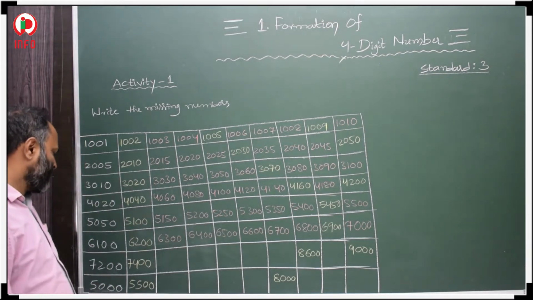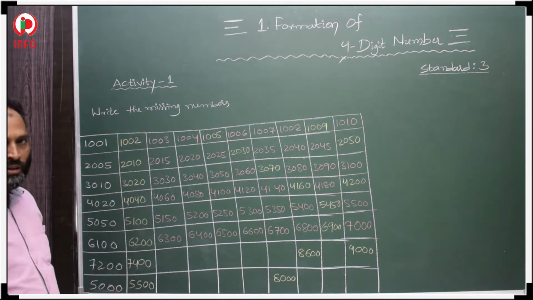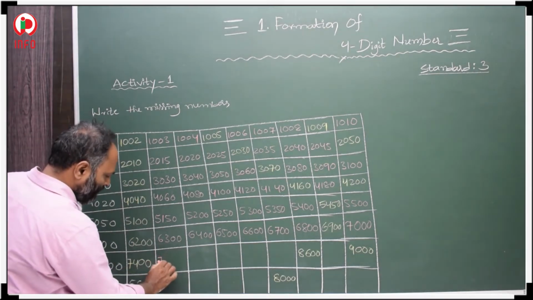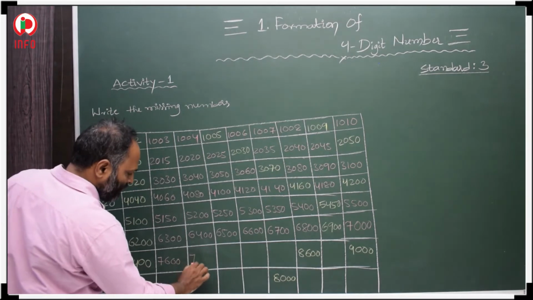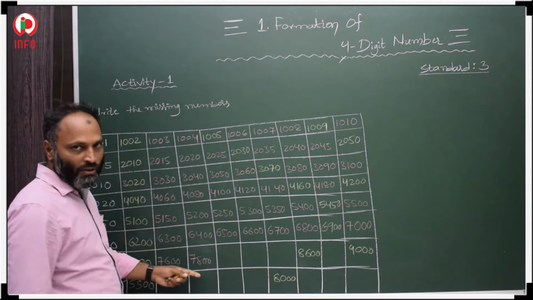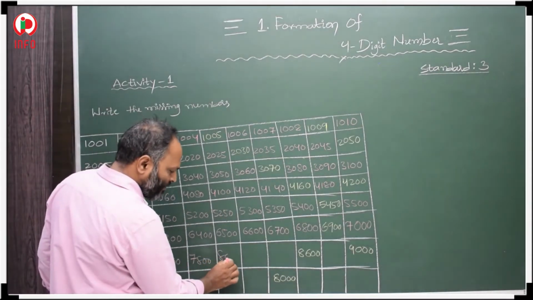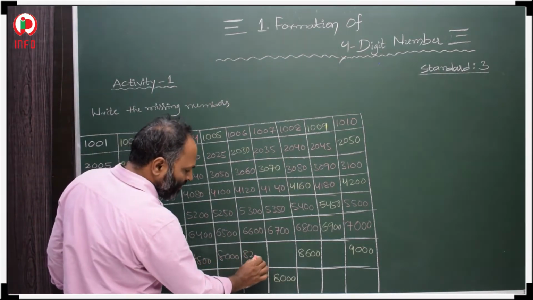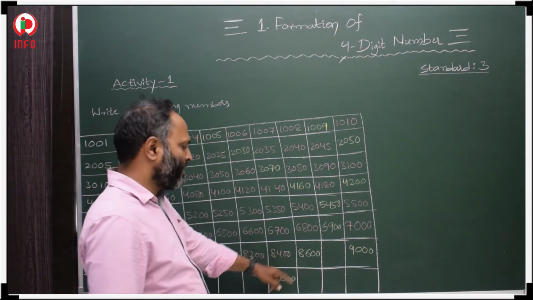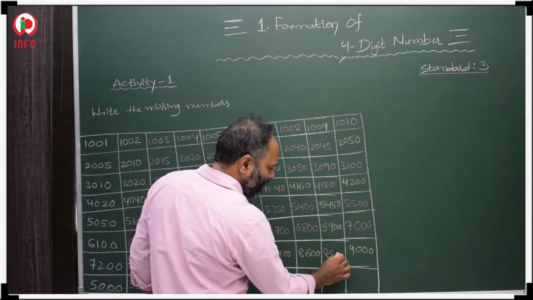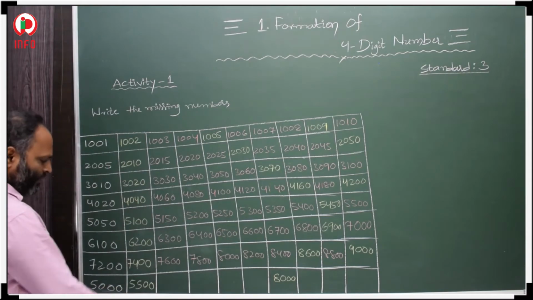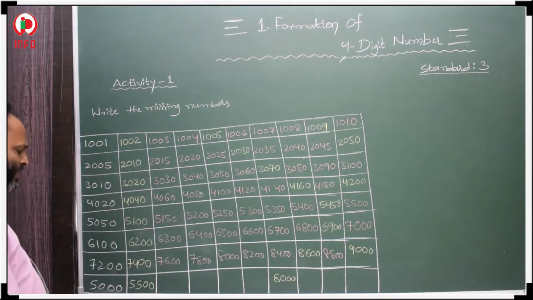7000. Next 200, 400, 200 skip counting. Then 7200, 7400, 7600, 7800. After 200 skip counting, then we get 8000, 8200, 8400, 8600, 8800, 9000. Then 5000, 5500, 500 increases.